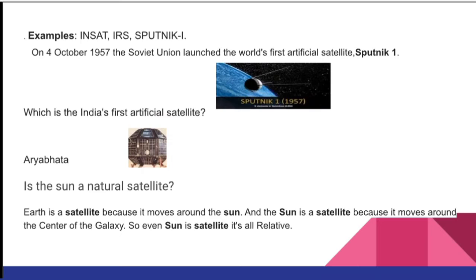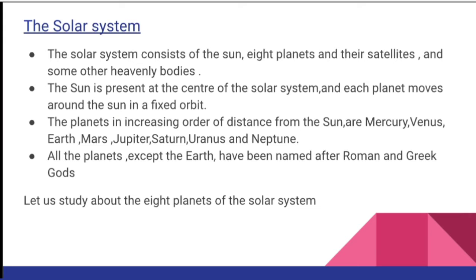Is the sun a natural satellite? Earth is a satellite because it moves around the sun, and the sun is a satellite because it moves around the center of the galaxy. So even the sun is a satellite, it's all relative. I hope you understand.